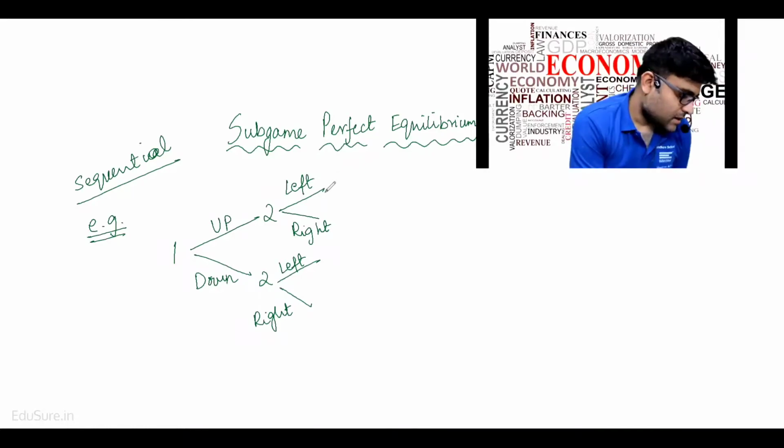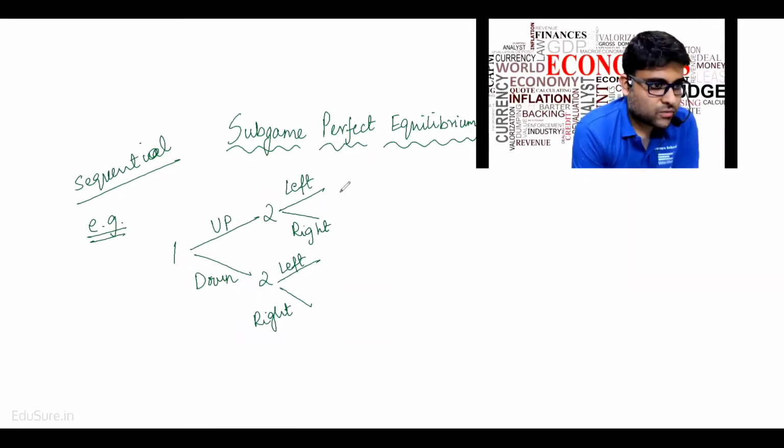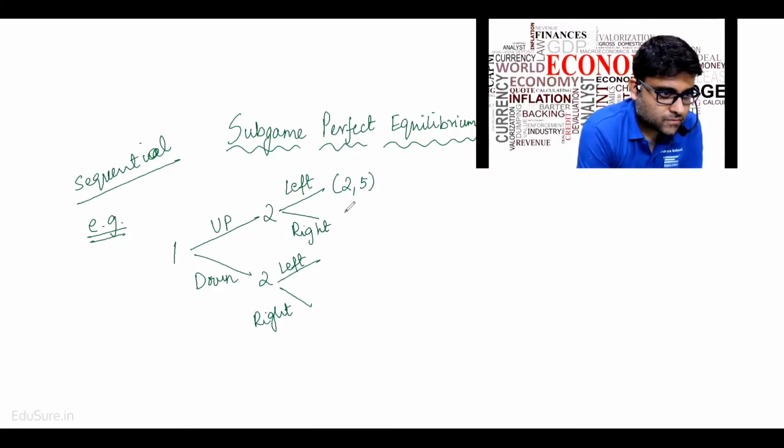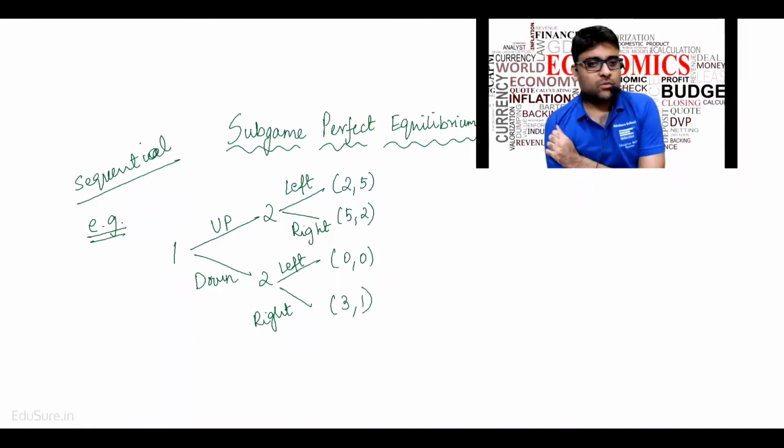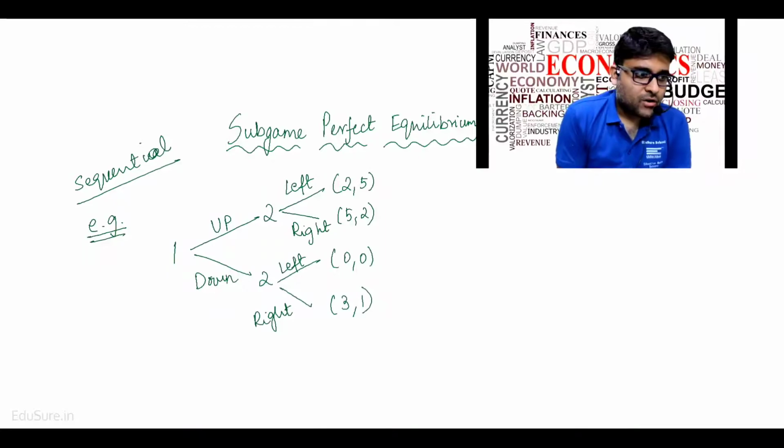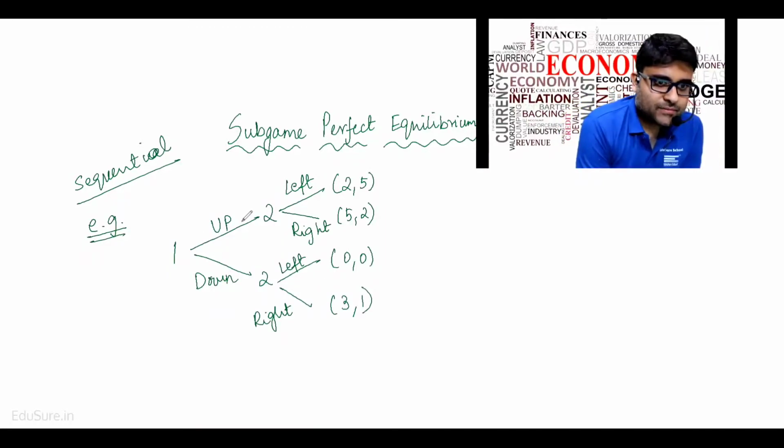And similarly, let's point out what the payoffs are. So one plays up, then two will either play left or two will play right.